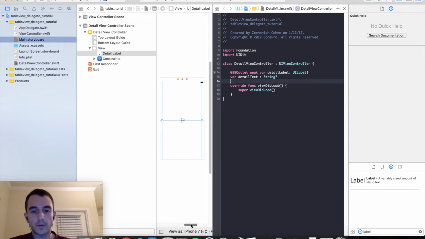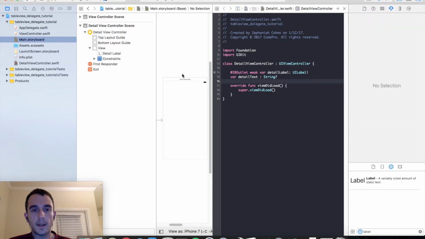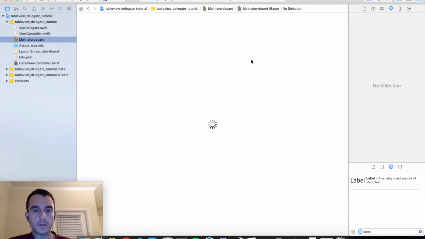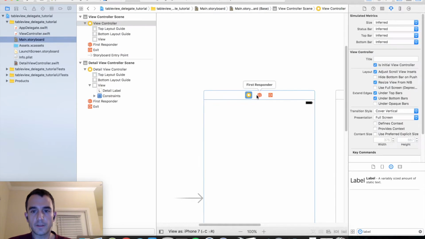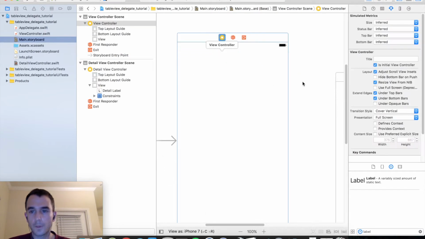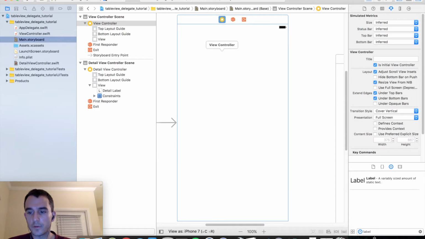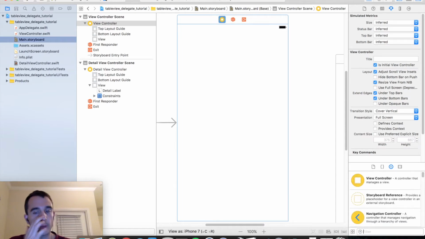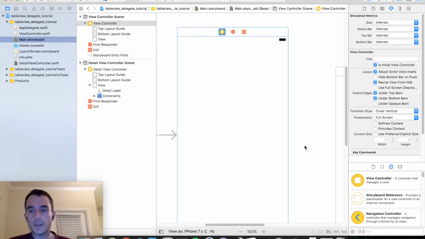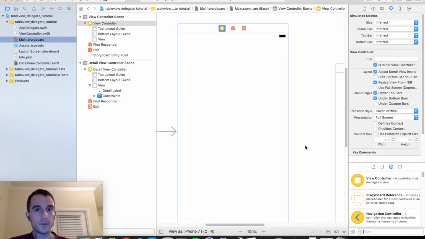Let's go back over into our initial view controller and add our table view and start getting that set up. So we're going to get out of the assistant editor and go back into the standard editor. Let's go ahead and select our view controller. And let's go ahead and go over to the object library. And you'll notice we're not using a table view controller this time. That would simplify some things, but for the sake of learning UITableViewDelegate, it's more beneficial to actually implement the table view inside of a UI view controller instead, which is what we're doing in this tutorial.